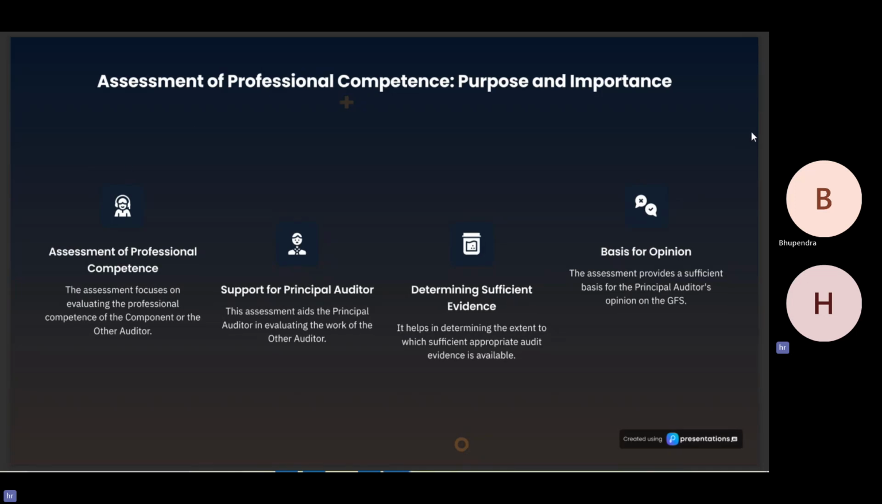Let us understand how professional competence affects our overall audit. Basically, the assessment aids the principal auditor in evaluating the work of other auditors, and it also helps in determining the extent to which sufficient and appropriate audit evidence is available.